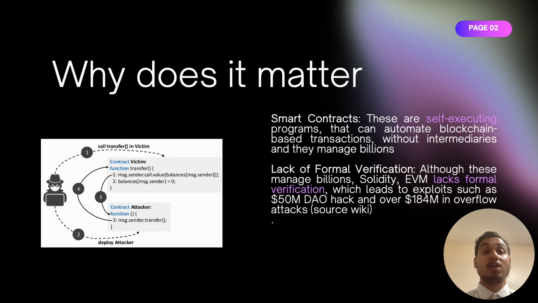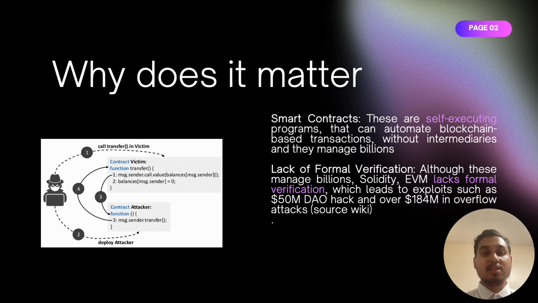Firstly, let's understand what smart contracts are and why they matter. Smart contracts are basically self-executing programs that run on blockchain. They automatically enforce agreements like transferring funds or updating access once certain conditions are met. These conditions are often written into the contract itself, and once deployed, the contract runs exactly as coded. There is no need for any manual approval or any intermediary.